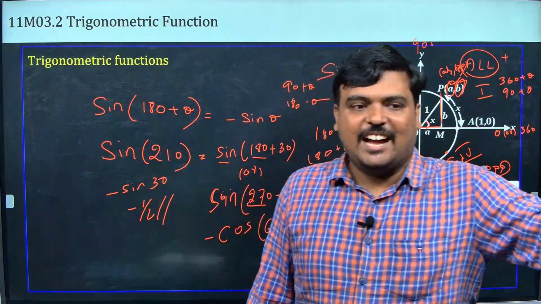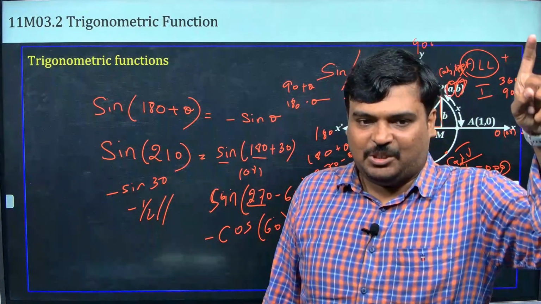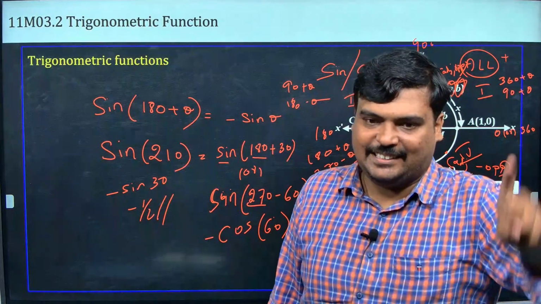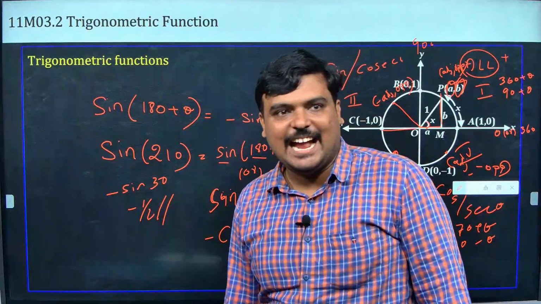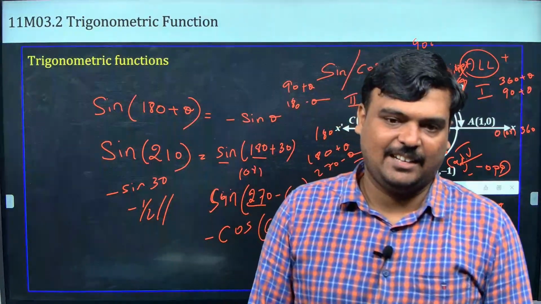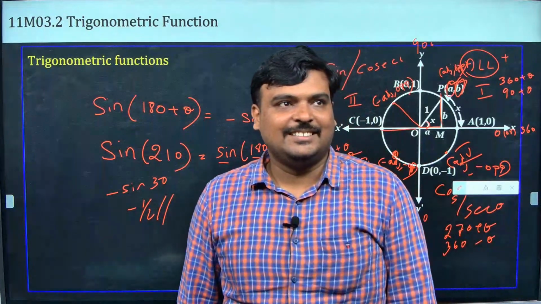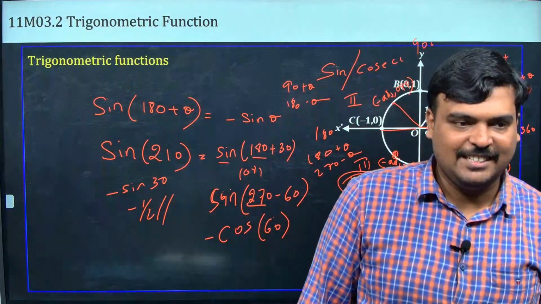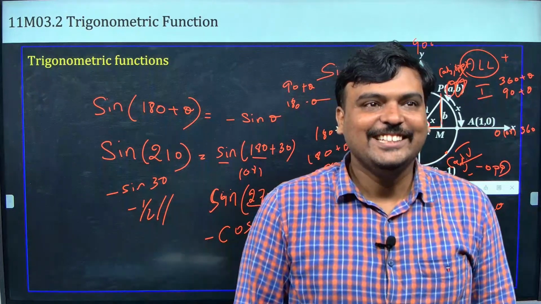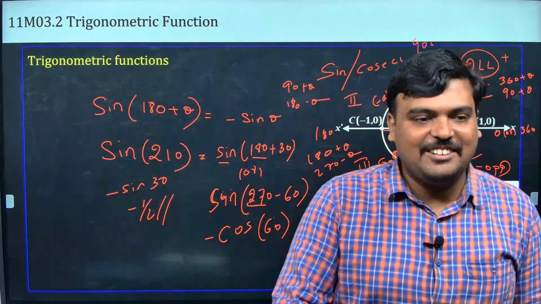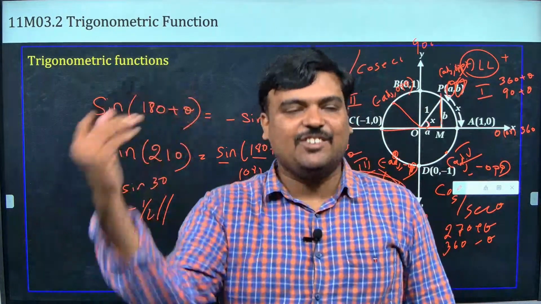Niranjan, are you ready? Yes, sir. Tan 720 plus theta. Sir, எல்லாருக்கும் 360 ல கொடுத்தீங்க, எனக்கு மட்டும் 720. Okay, don't worry da. 720 is just equal to 360 twice, or equal to 0.